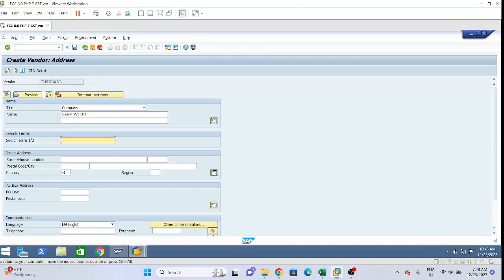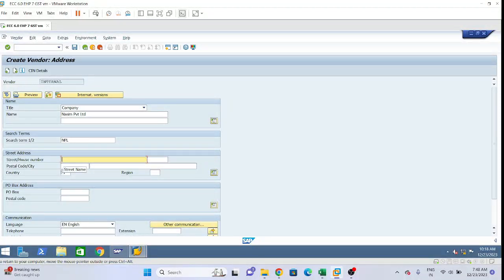In the search term, NPL. This is not anything fixed, according to our requirement we can give the search term. I am just taking the first letters of the name, NPL. Here we will give the address.